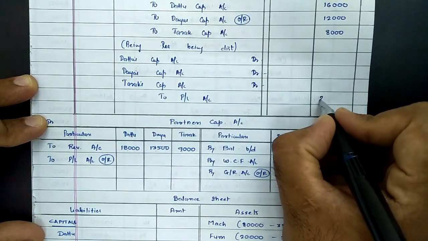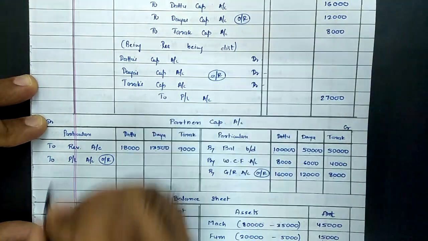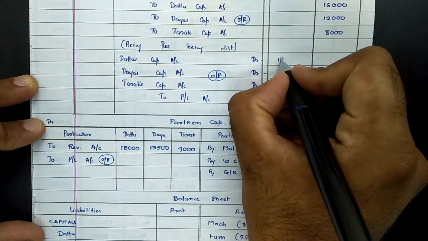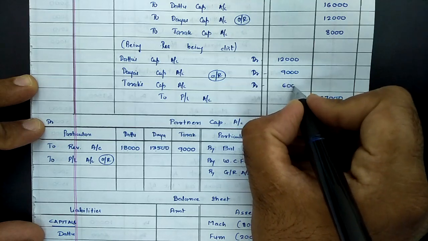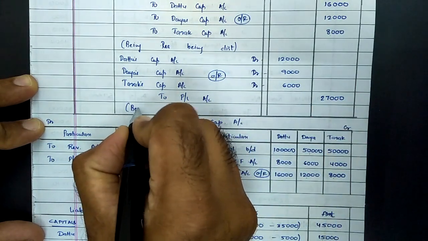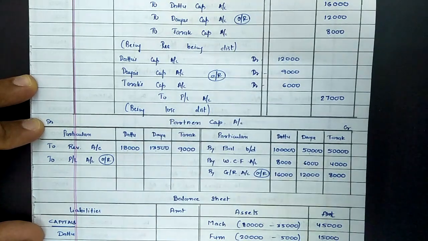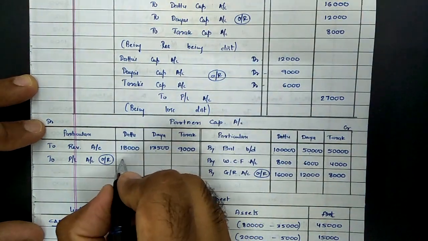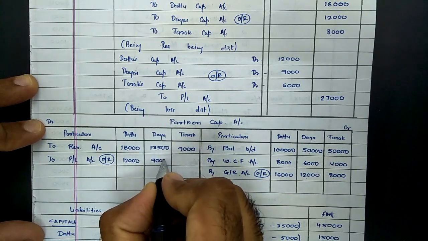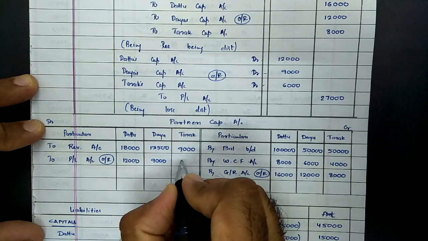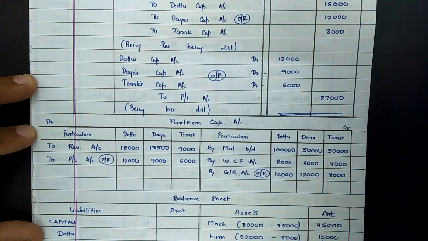And as per balance sheet, P&L balance was 27,000, which will be again distributed among partners in their old ratio. That comes to 12,000, 9,000 and 6,000. And narration, being loss distributed among partners, and posting of same into capital account. In Dattu's column it would be 12,000, in Daya's column it would be 9,000, and in Tarak's column it will be 6,000. So from journal entries point of view, these were the entries to be recorded.